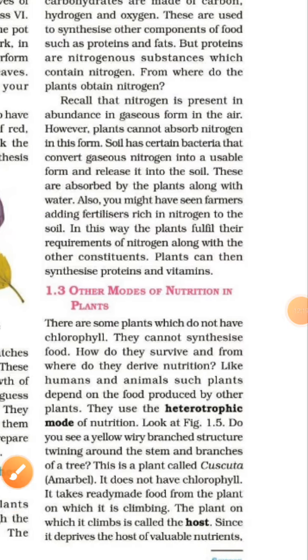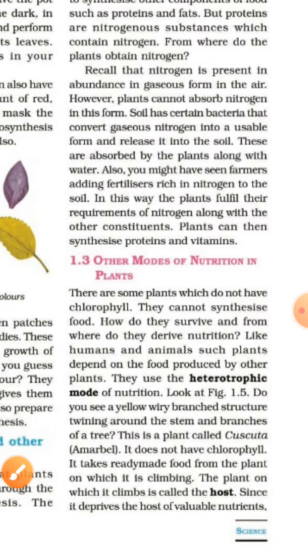Other modes of nutrition in plants. There are some plants which do not have chlorophyll. They cannot synthesize food. How do they survive and from where do they derive nutrition? Like humans and animals, such plants depend on food produced by other plants. They use the heterotrophic mode of nutrition. Look at figure 1.5.